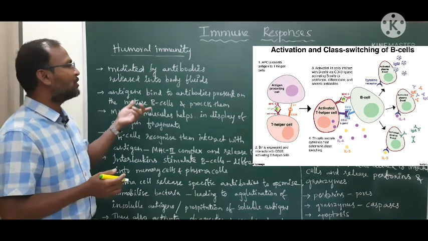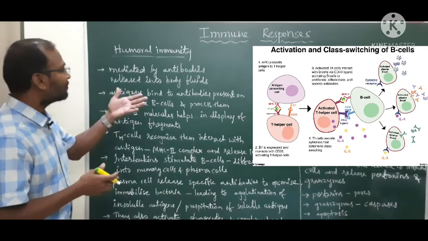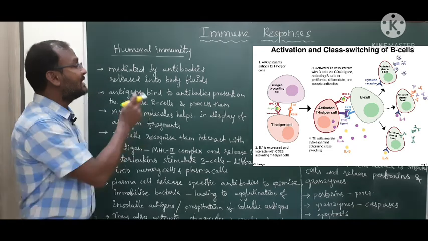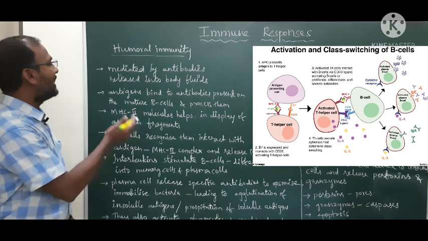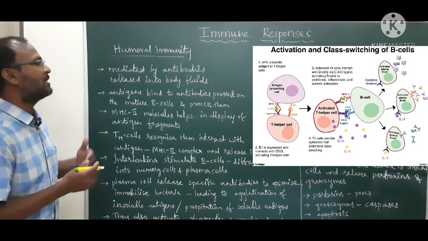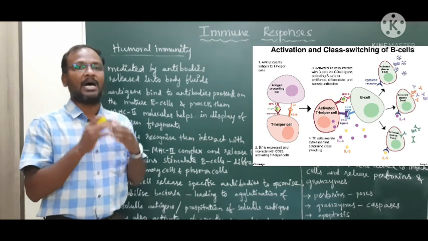These antibodies are on the mature B cells, B lymphocyte cells, and these mature B cells, with the help of MHC molecules, present their antigen fragments on their membrane.